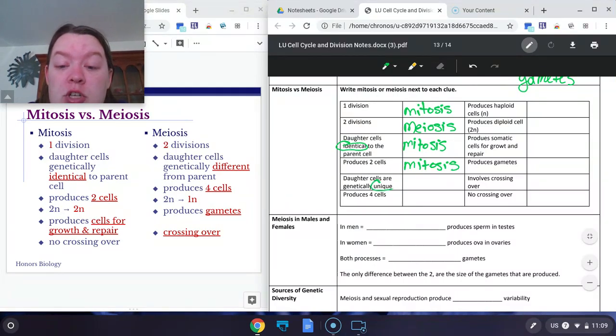Daughter cells are genetically unique in meiosis. Remember, unique in sexual reproduction. E stands for sexual here. Because we have 2 rounds of division in meiosis, it creates 4 cells.